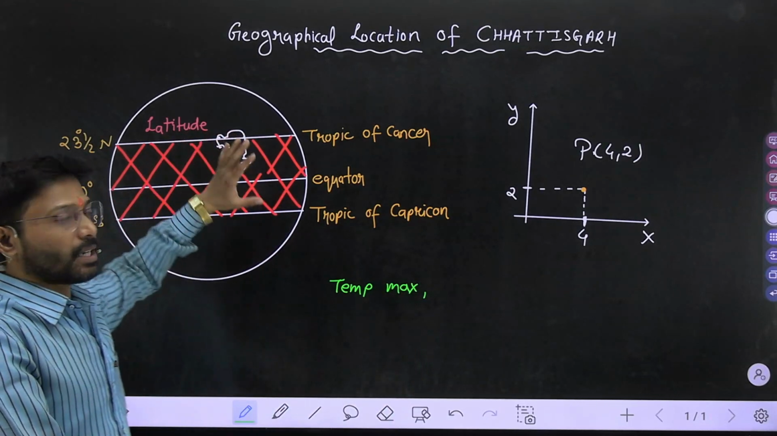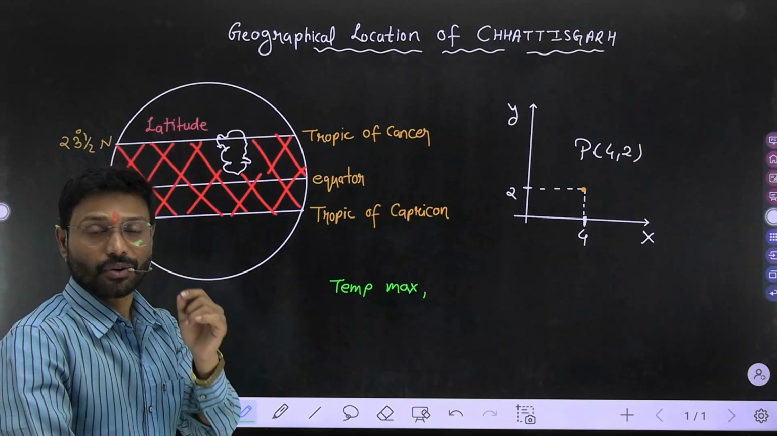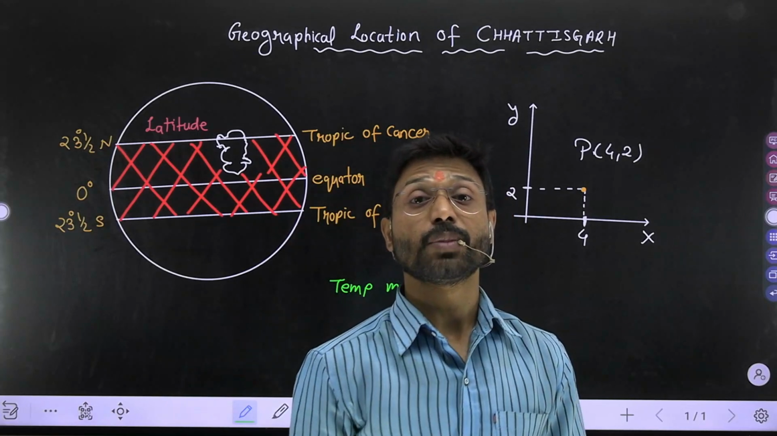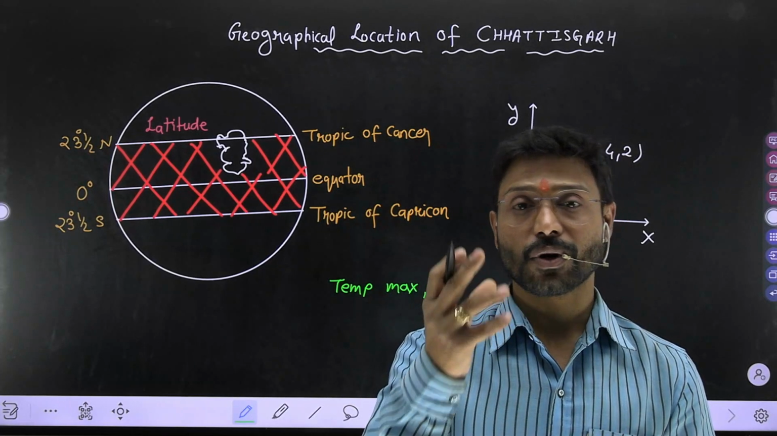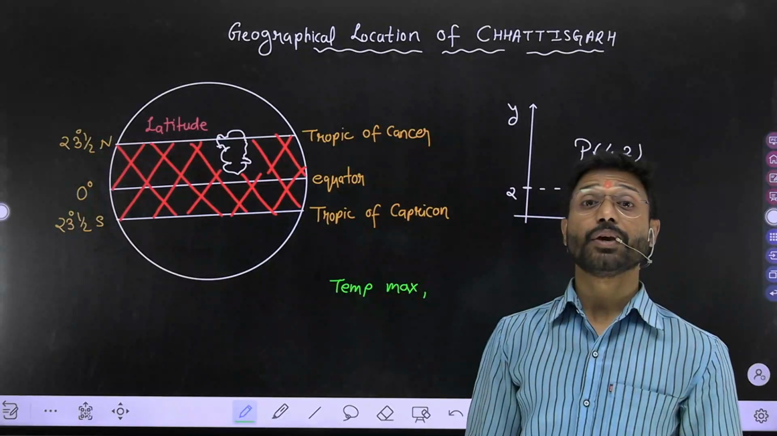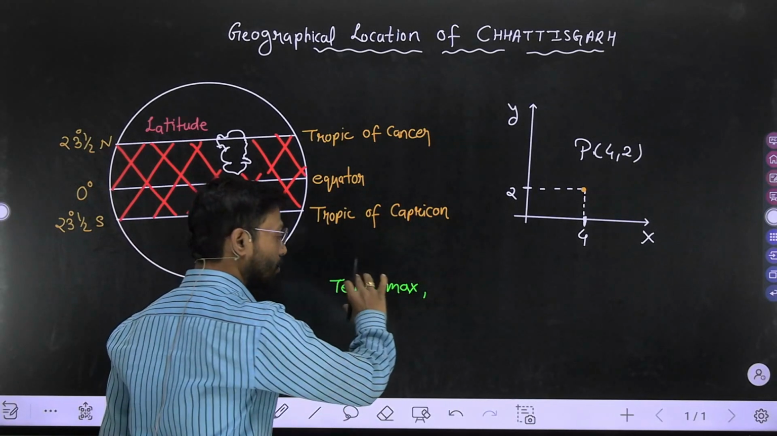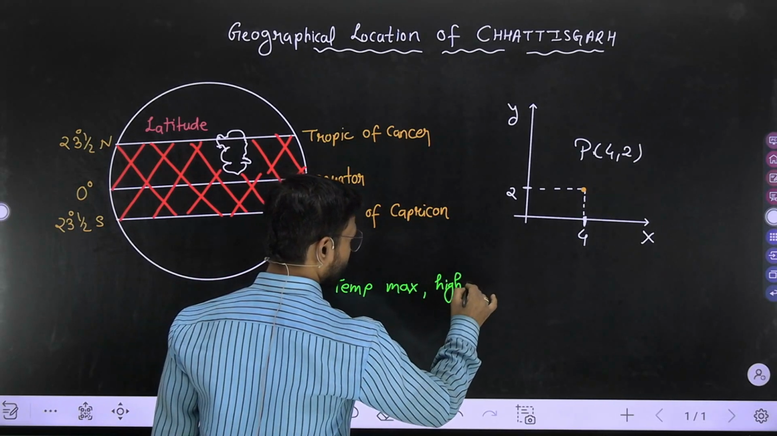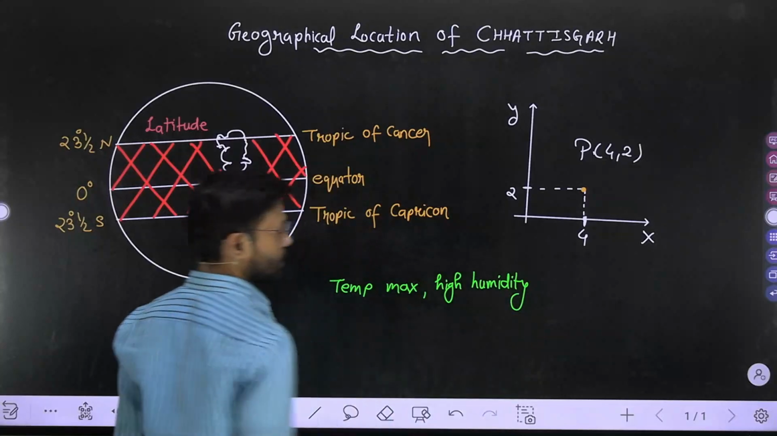Since this position or this area has a maximum temperature, you know one more thing: if there is a maximum temperature, there may be a case of much more evaporation, the evaporation of the water bodies. That's why this area has much more humidity, meaning high temperature or maximum temperature as well as high humidity.